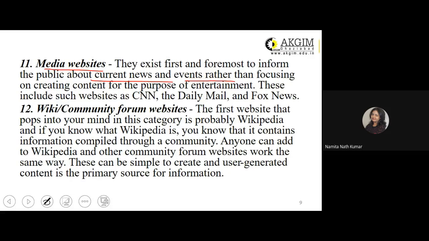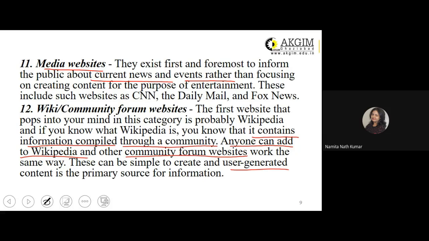And if you know what Wikipedia is, you know that it contains information compiled through a community. Anyone can add to Wikipedia and other community forum websites. They work the same way. These can be simple to create, and user-generated content is the primary source of information.